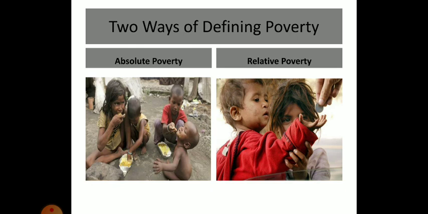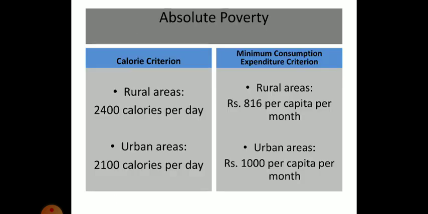There are two ways of defining the problem of poverty. Poverty can be defined as absolute poverty or as relative poverty. When we talk of absolute poverty, it actually means the calorie consumption or the minimum consumption expenditure being made by a person. And when we talk of relative poverty, it refers to the comparison between the rich and the poor, or the haves and the have nots. We'll talk about this now. First of all, I take up absolute poverty.